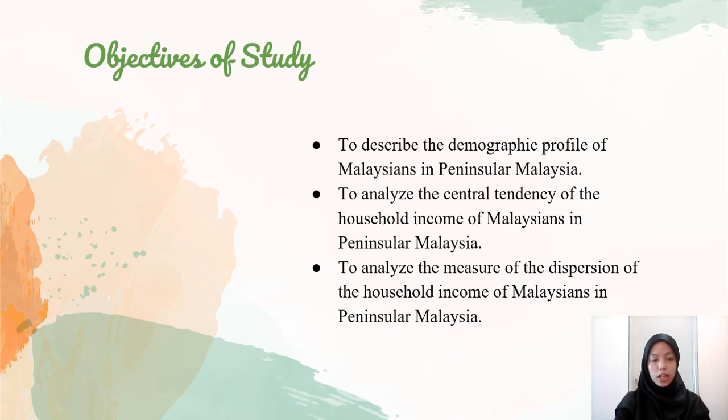Now we'll move on to the objective of the study. There are three objectives of the study. The first one is to describe the demographic profiles of Malaysians in Peninsular Malaysia. The second one is to analyze the central tendency of the household income of Malaysians in Peninsular Malaysia. And the last one is to analyze the measures of dispersion of the household income of Malaysians in Peninsular Malaysia.